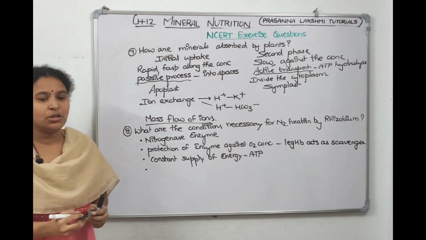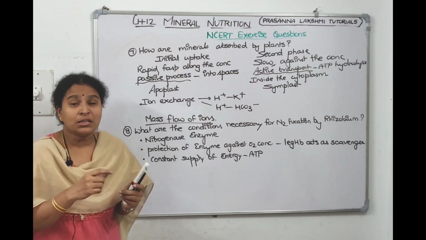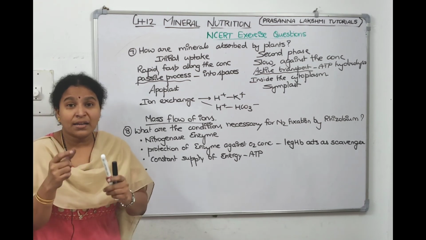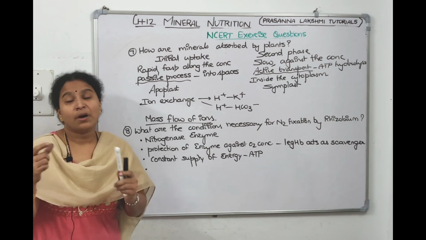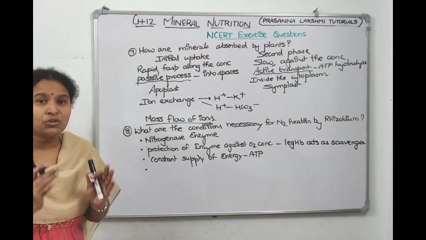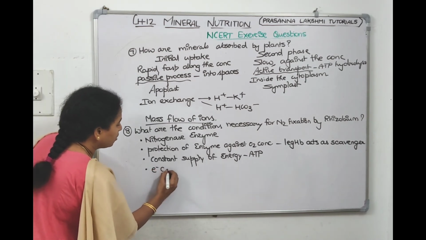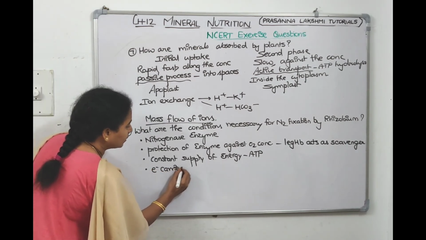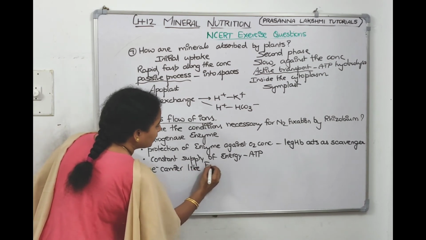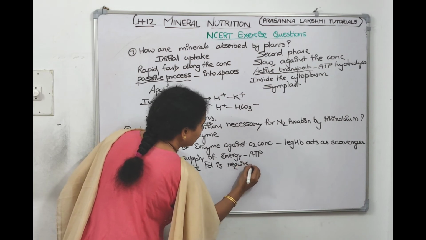This is one condition. And we can tell electron carriers: ferredoxin will take the electron, give it to iron dimer, iron will give it to iron molybdenum, iron molybdenum will give to N2. Electron carrier like ferredoxin is required.